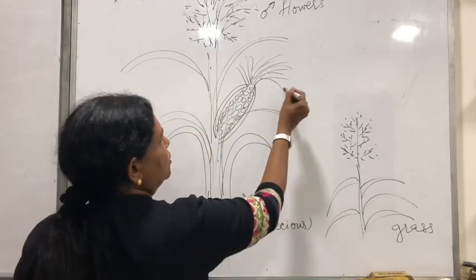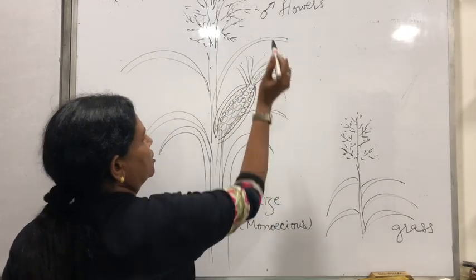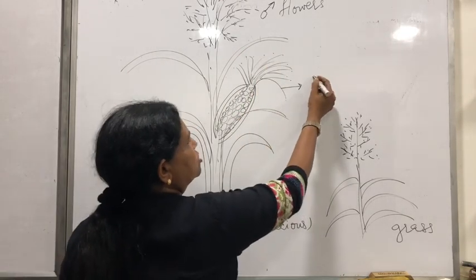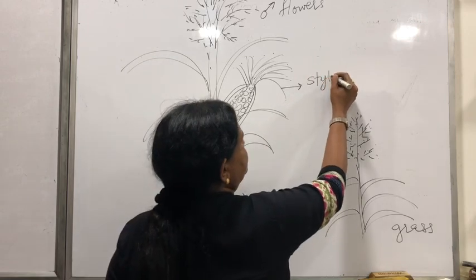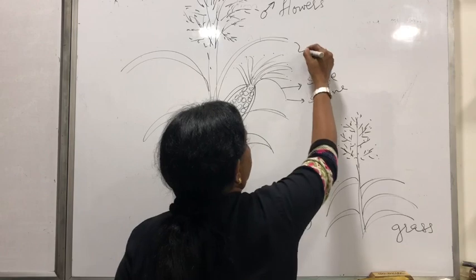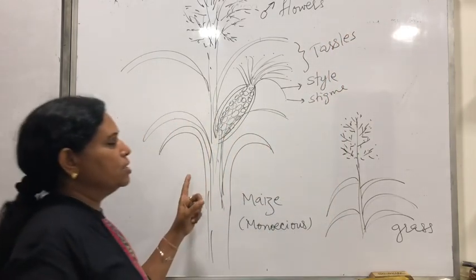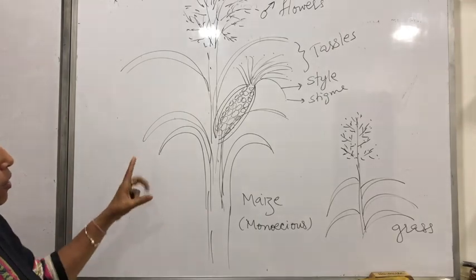Now यहाँ पे जो आपको ये दिखाई दे रही है, कुछ hairy structures दिखाई देते हैं इस कॉप के ऊपर, भुट्टे के ऊपर. These are nothing but the stigma and style. We call it as tassels. This was already asked in PMT's question and board's question also. So ये ध्यान रखोगे आप.